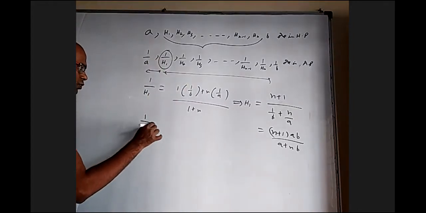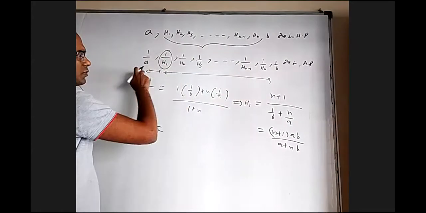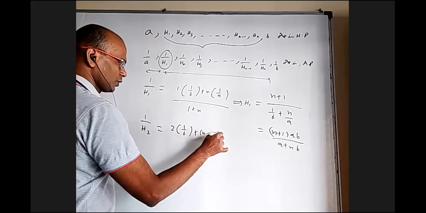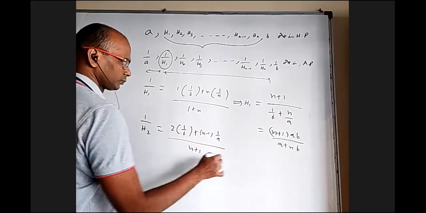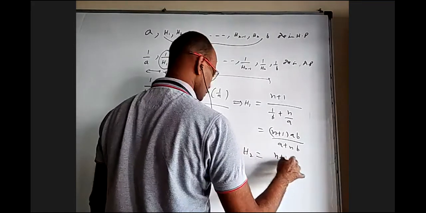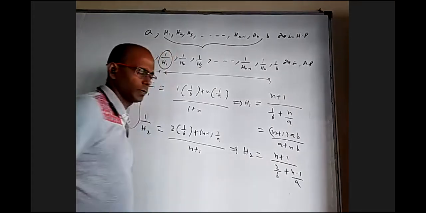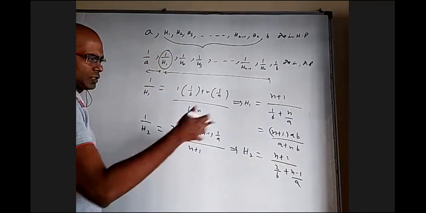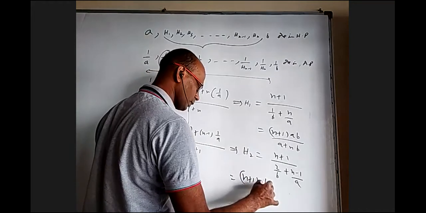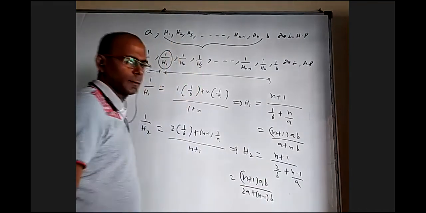1 by H2, if somebody wants by section formula, this is 2 parts, this is n minus 1 part. So 2 into this, n minus 1 into this. So 2 into 1 by B plus n minus 1 into 1 by A by n plus 1. So from that, H2 will be n plus 1 by 2 by B plus n minus 1 by A. You can still write if you want as n plus 1 into AB by 2A plus n minus 1 into B.